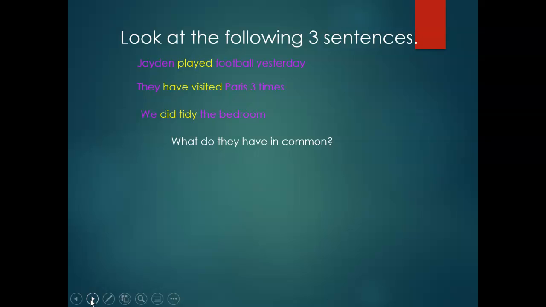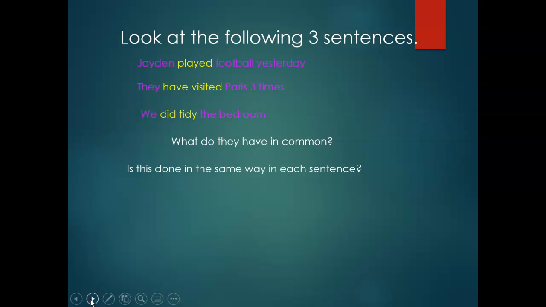What do they have in common? Of course, as you can see, the sentences have some highlighted word in yellow, okay? And I can say that's what they have in common.